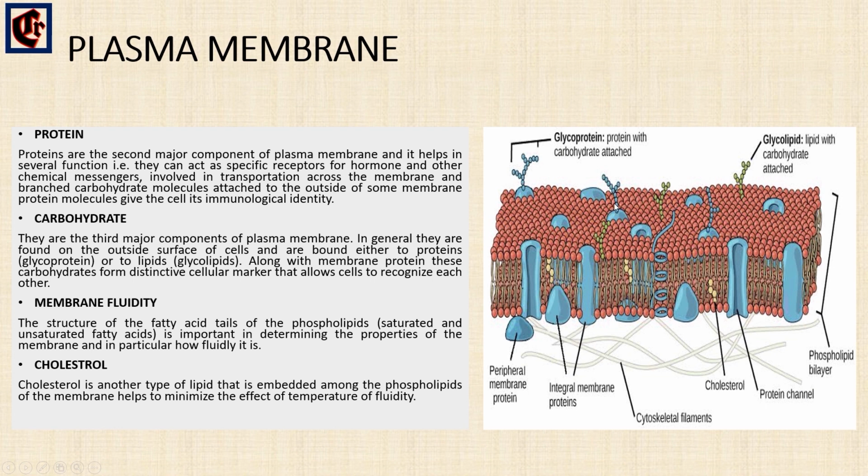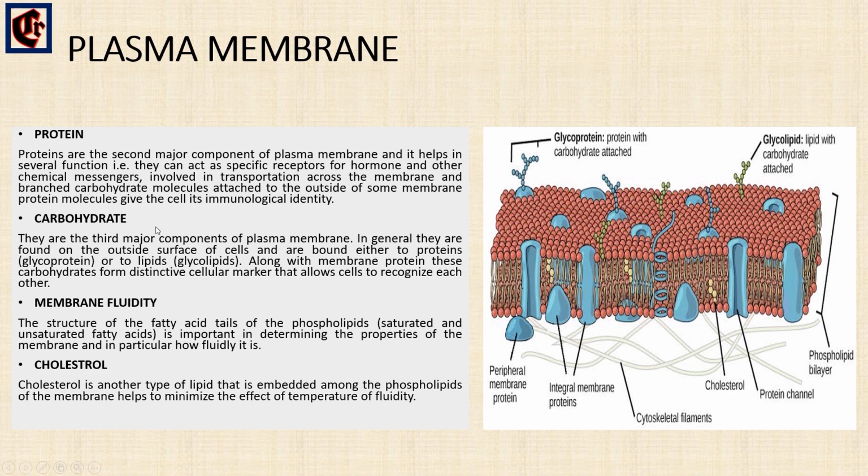And these carbohydrates make the cellular marker that allows immune cells to differentiate between body cells, which they should not attack, and the foreign cells or tissue, which they should. So that is fighting against the foreign cells.